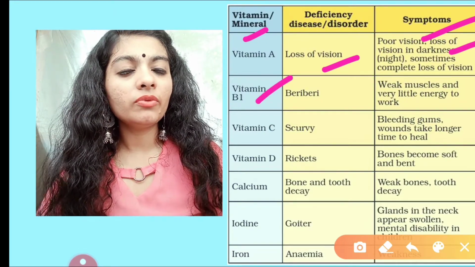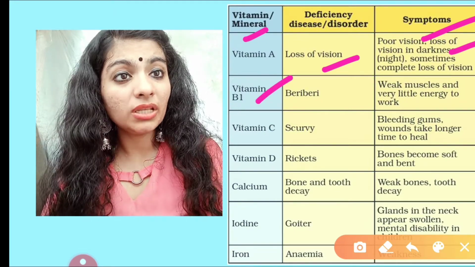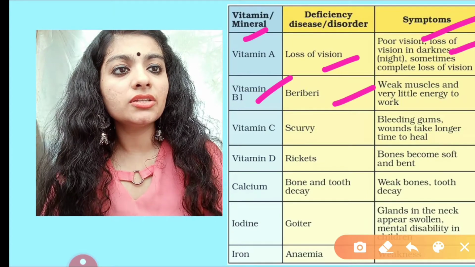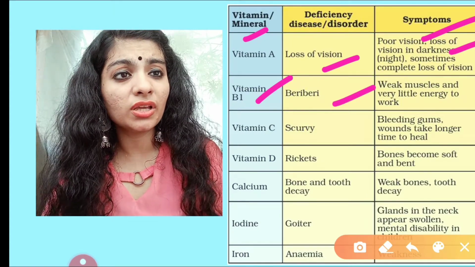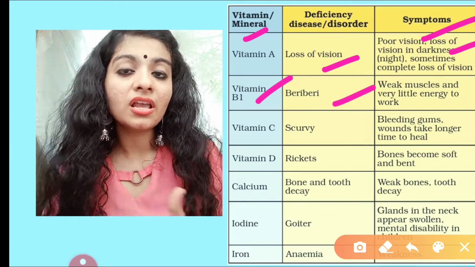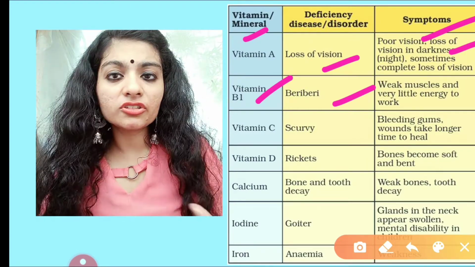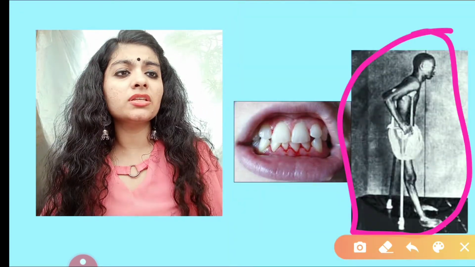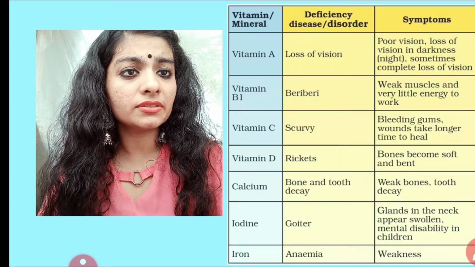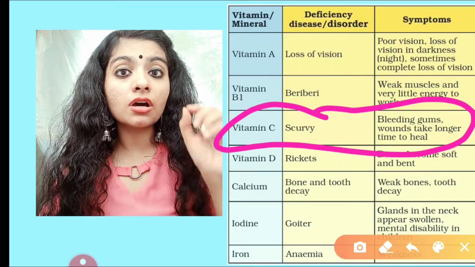Then vitamin B1. When there is deficiency of vitamin B1, there is a disease called beriberi. What is beriberi? It leads to weak muscles and there is very little energy to work. The muscles become very weak. Beriberi disease. Vitamin C leads to scurvy.